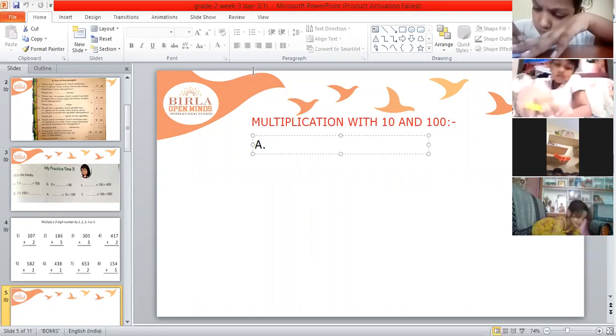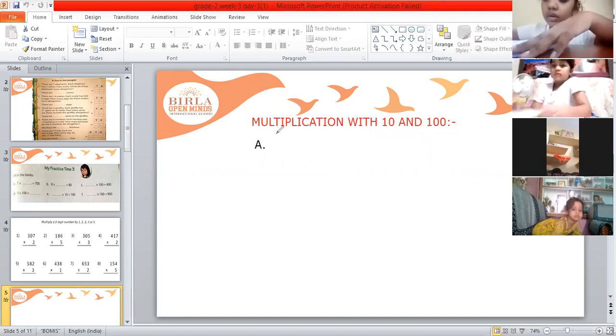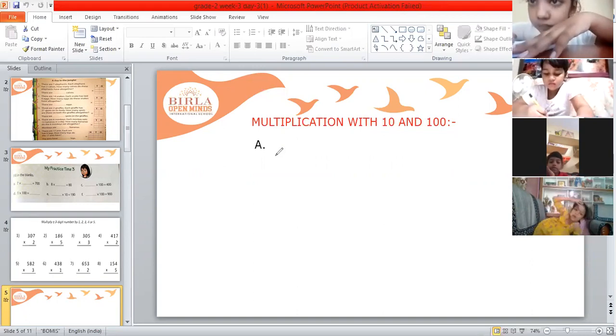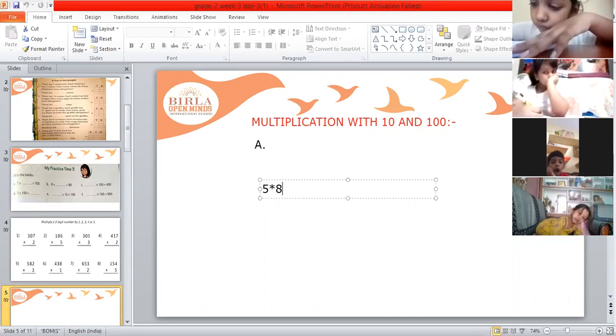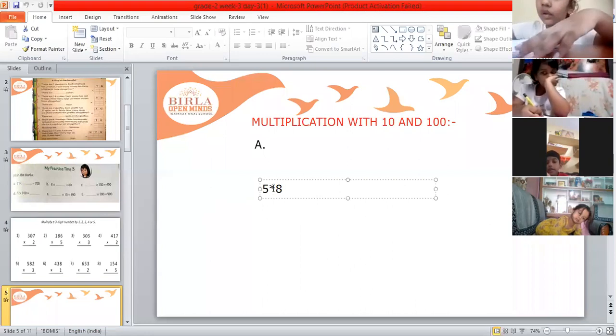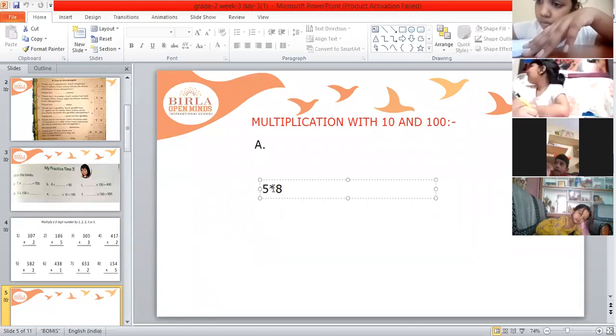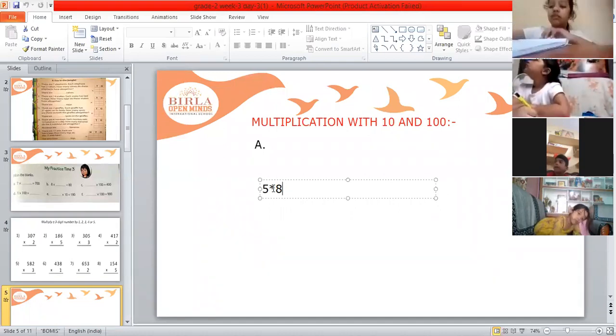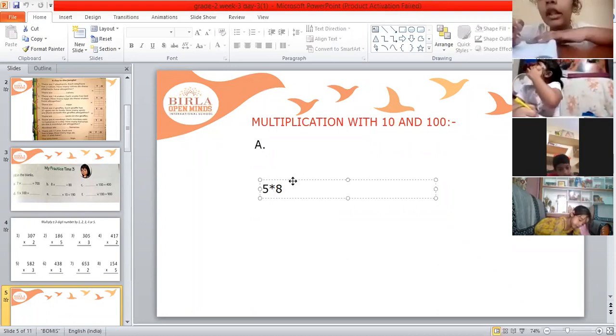Okay, children, before this, I want to tell you one thing. Look at your screen. Suppose I am writing here 5, and this symbol represents multiplication. No need to write this, I am just telling you.